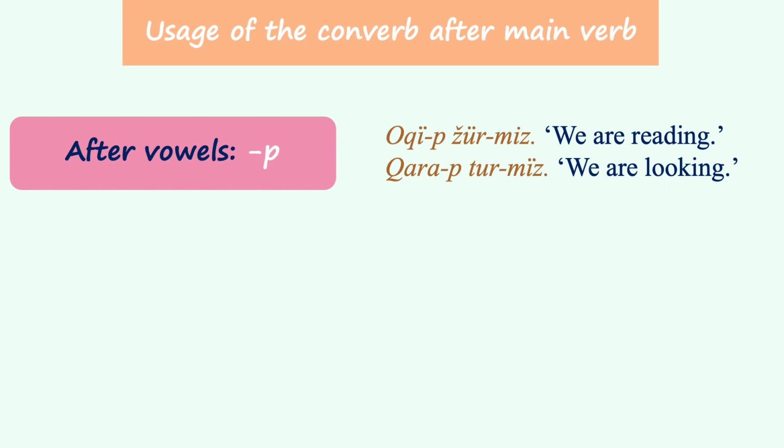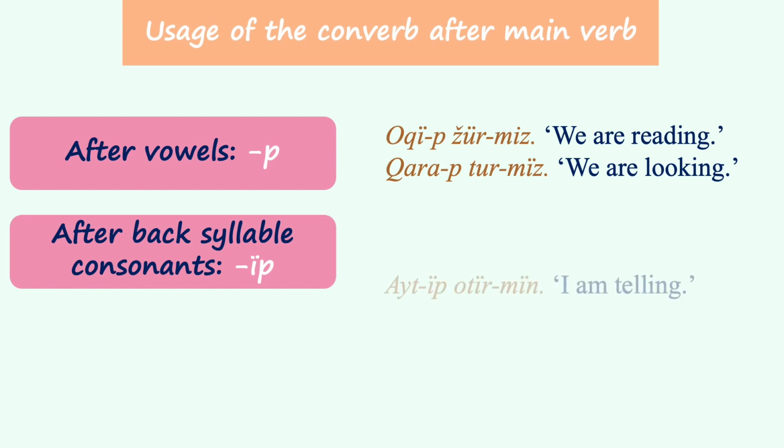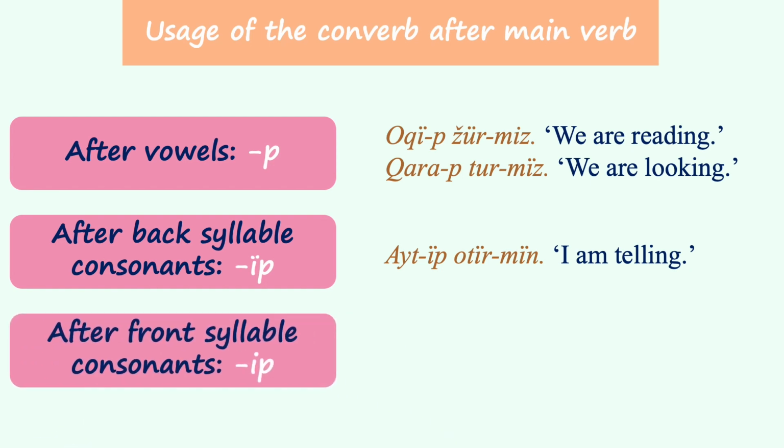Qarab turmuz, we are looking. If the verb ends in a consonant with a back syllable, it should be up. For example, айтып отырмын, I am telling. A stem ending in a front syllable consonant takes ip. For example, көріп жатырмын, I am watching.